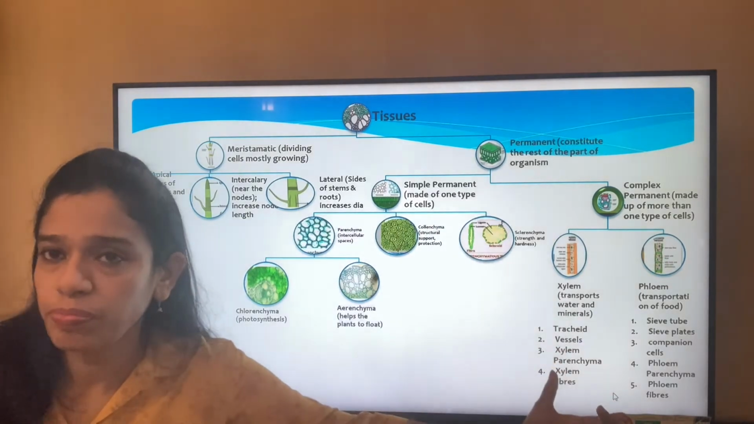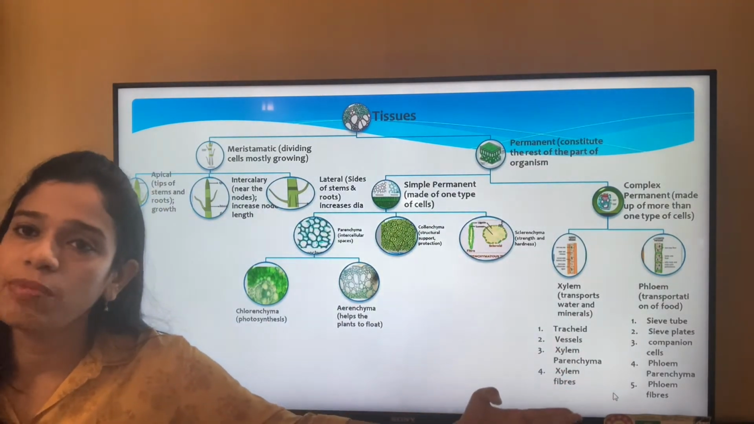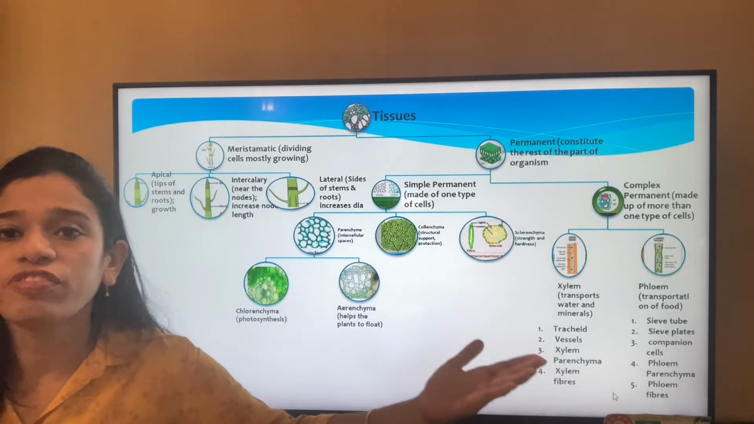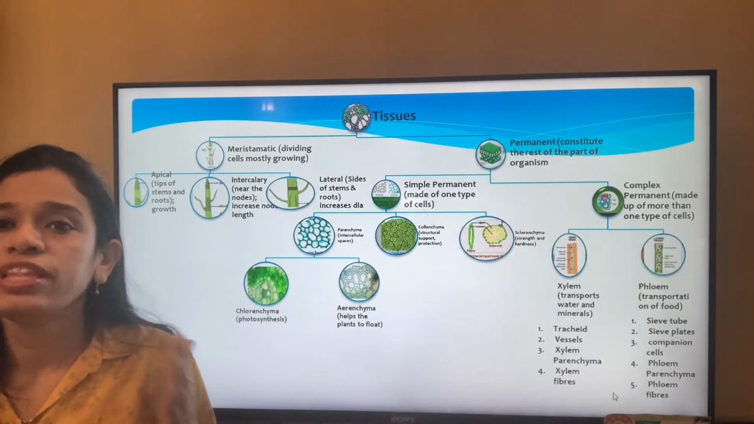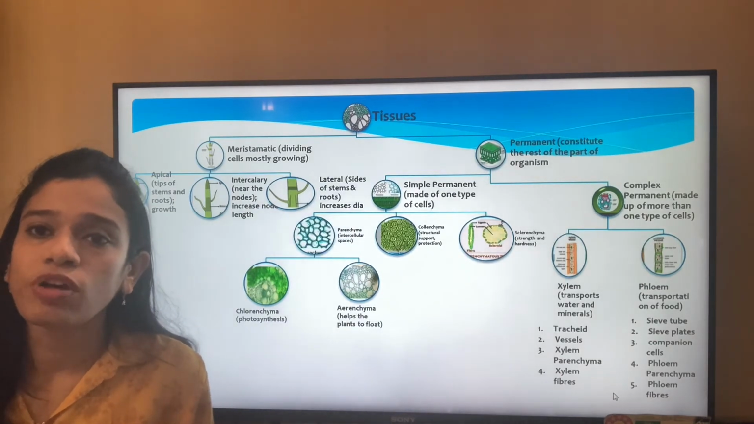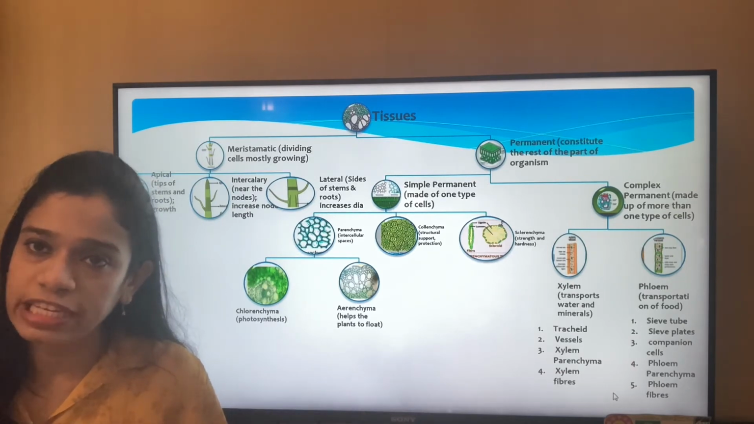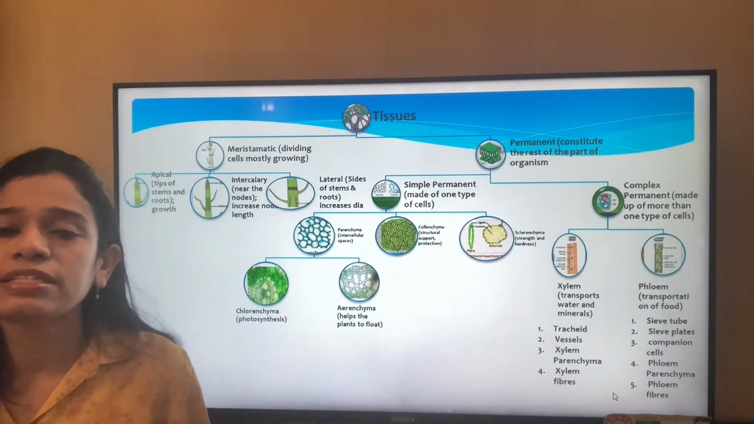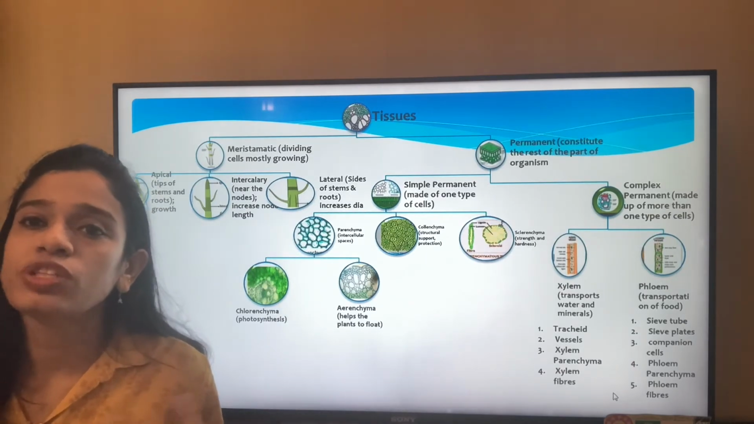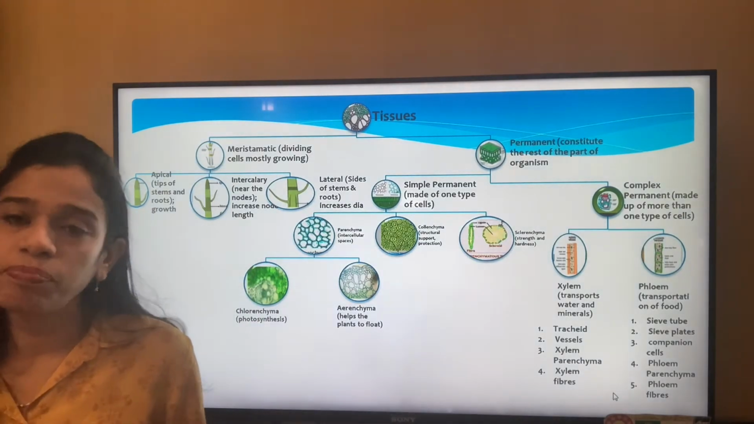Under complex permanent tissue, we have two types of tissues, xylem and phloem, each consisting of different types of cells, but they are very important. Xylem helps in the transport of raw materials and water from the roots to the leaves, whereas phloem takes the prepared food from the leaves to different parts of the body. And this is all about the plant tissues.